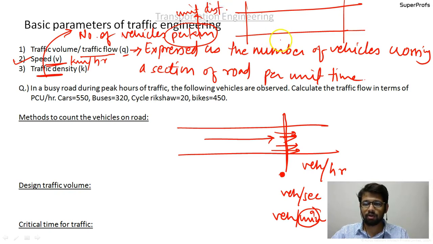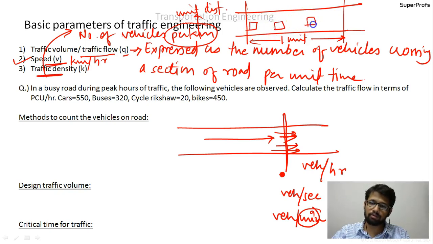Suppose there is a road like this. Take a section of unit length, 1 unit, like this, and count the number of vehicles that are on this road. That is the number of vehicles per unit length of the road, and maybe it is 1 kilometer or whichever unit is suitable.